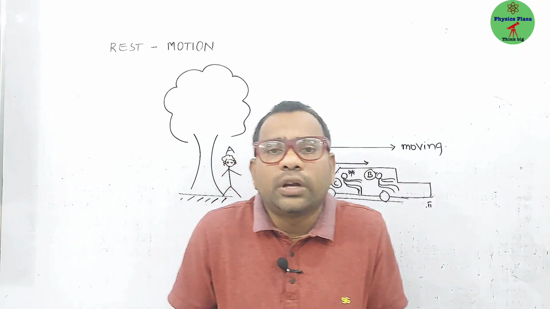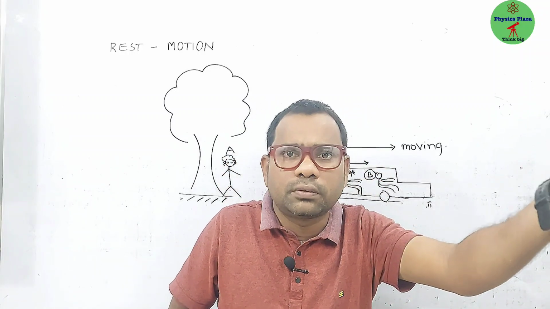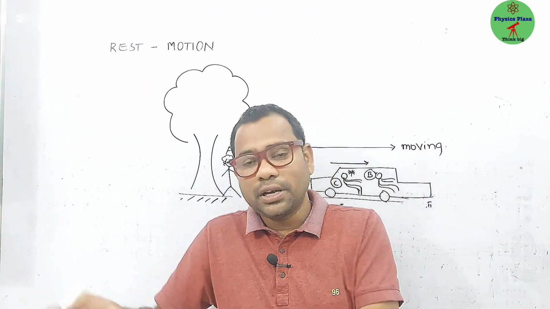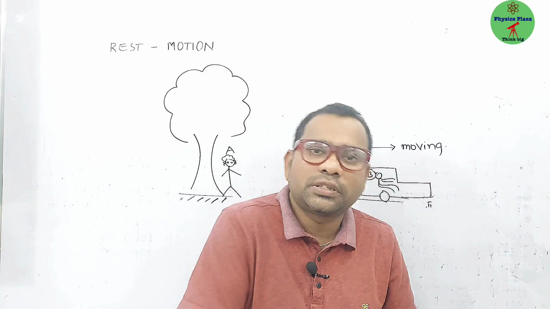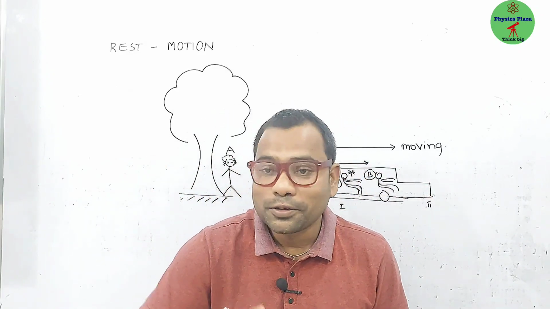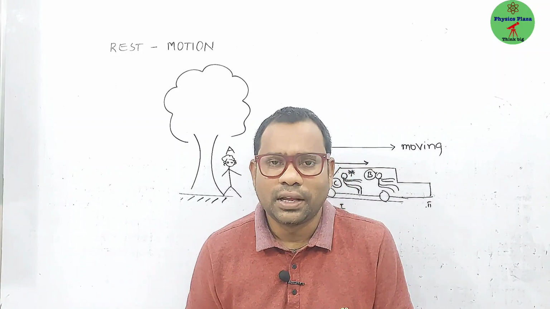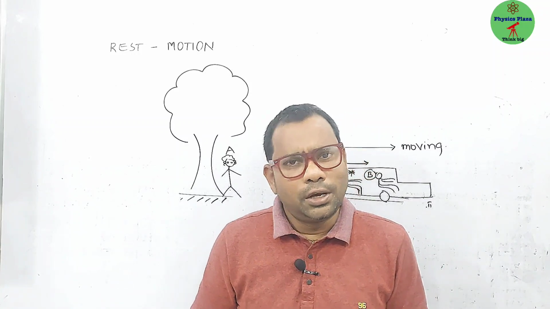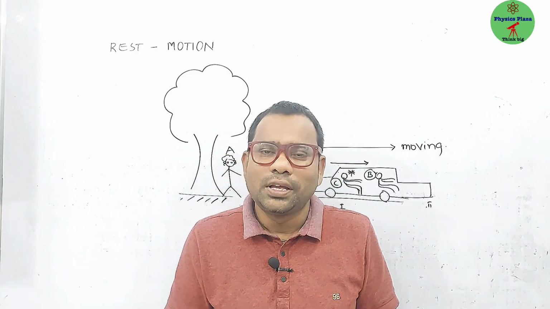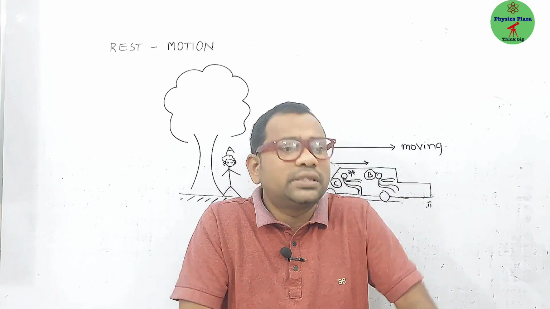Generally, in our day-to-day life also, for a person X, we say that, hey, he is a very good person. But some other persons may not like him, right? The same person can be loved by some person, can be hated by some other person. Why is that? Let me give you some more examples. Generally, I go to classes to teach the subject, right? There are 30 students. Do you think that 30 students will like me? No, it's not possible. Some of them may like, some of them may hate. That's common. That's their point of view, right?